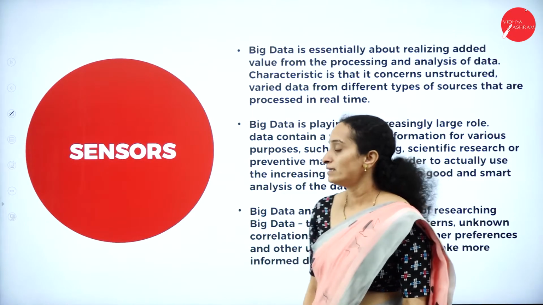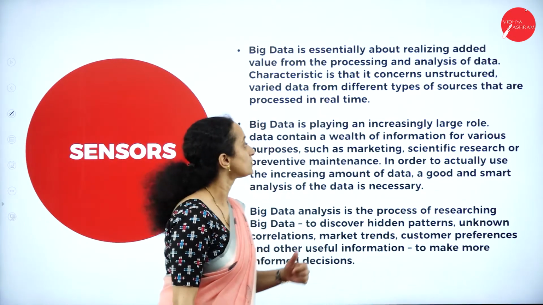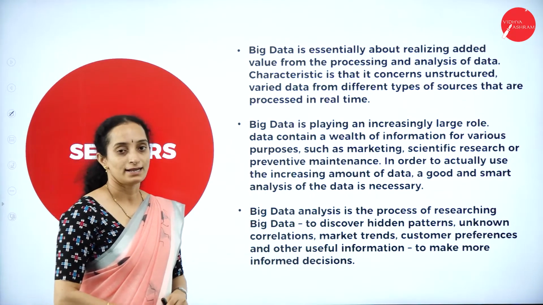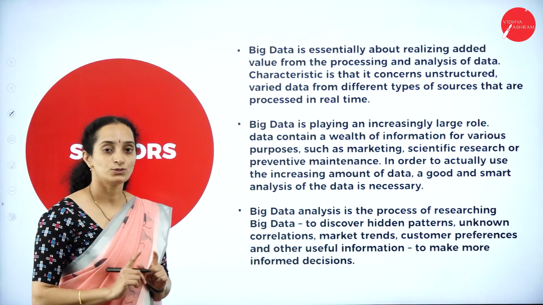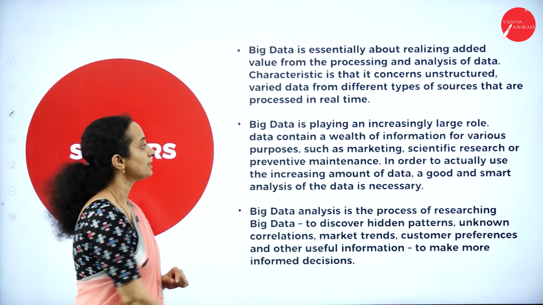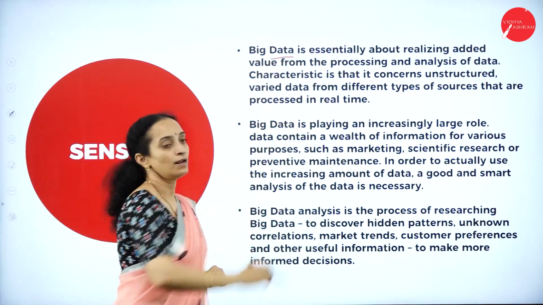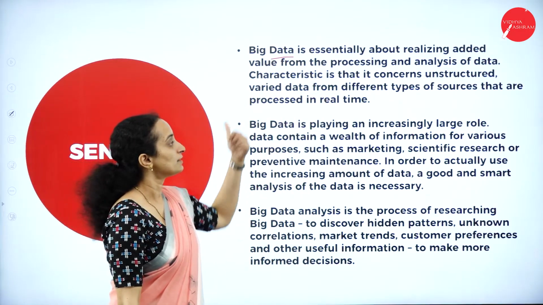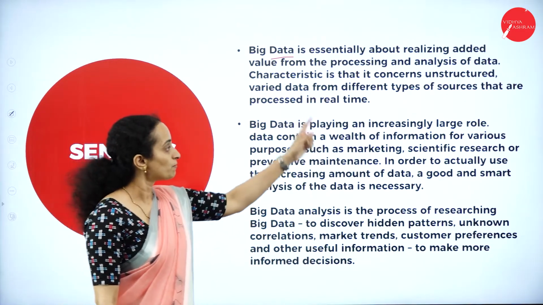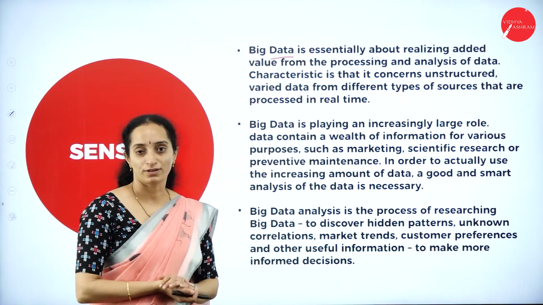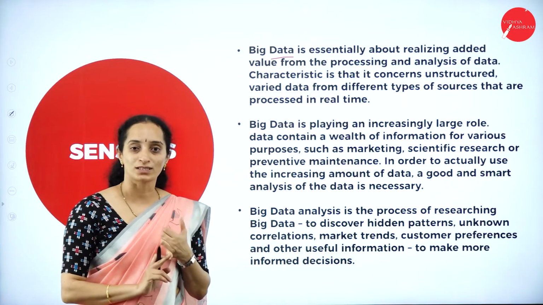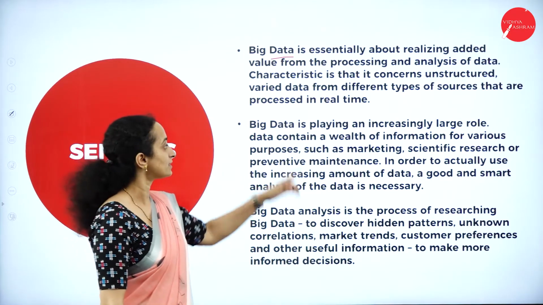Here we are talking about sensors and big data. How does big data use the sensor data? Big data is all about realizing the added value from the processing and analysis of data. It is about storing the data and analyzing it.